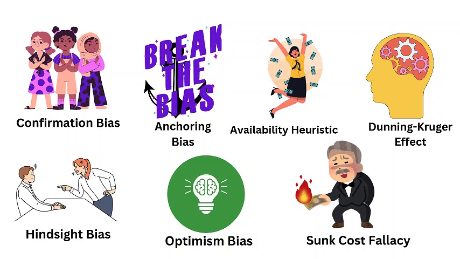Every cognitive bias. Cognitive biases are mental shortcuts our brains use to make quick decisions, but sometimes they lead to errors in thinking. Let's break down some of the most common ones.